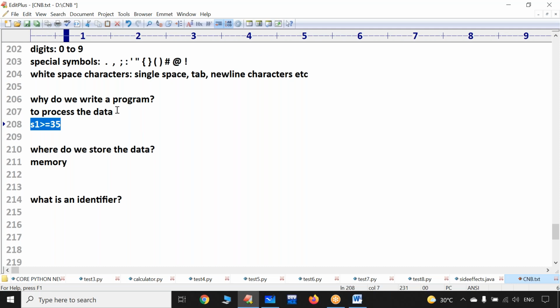So when anybody asks you, even in an interview, why do we write a program, you have to answer: we write a program to process the data.